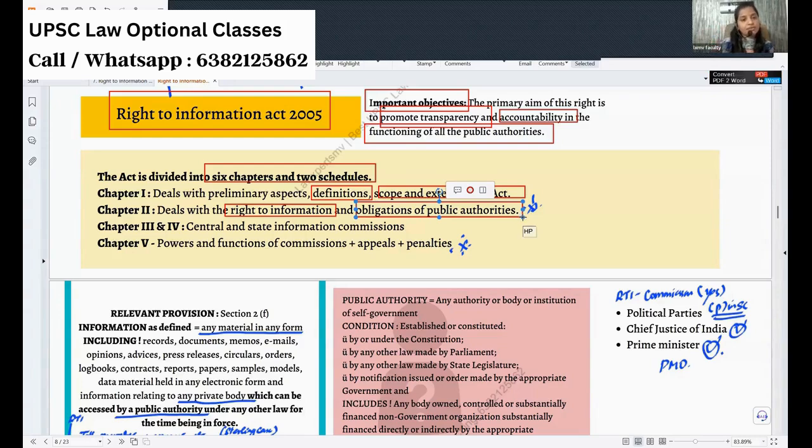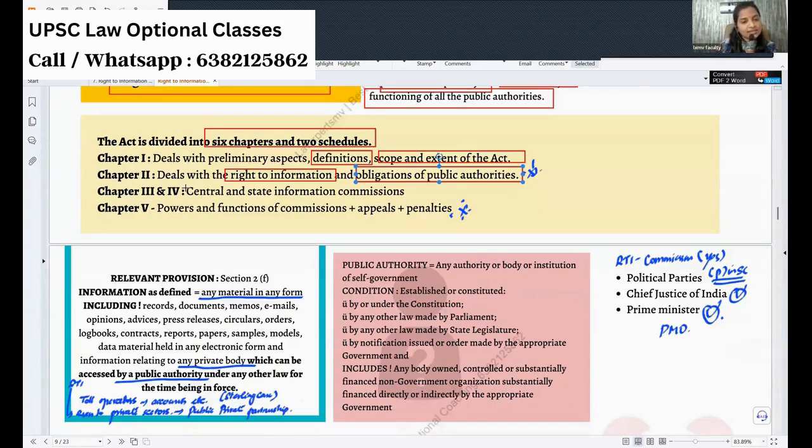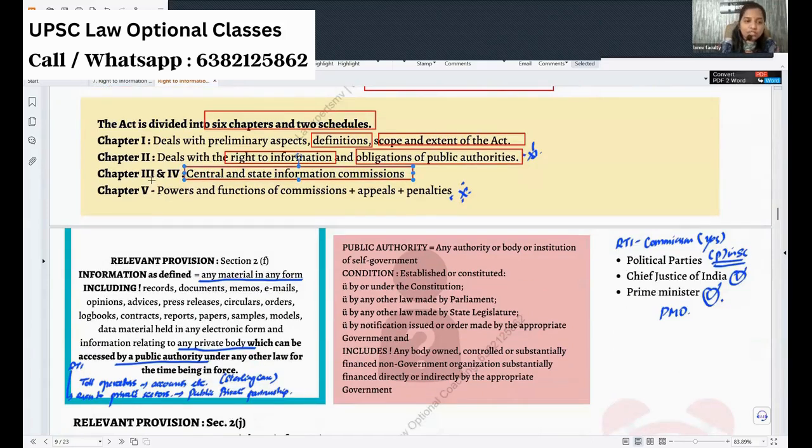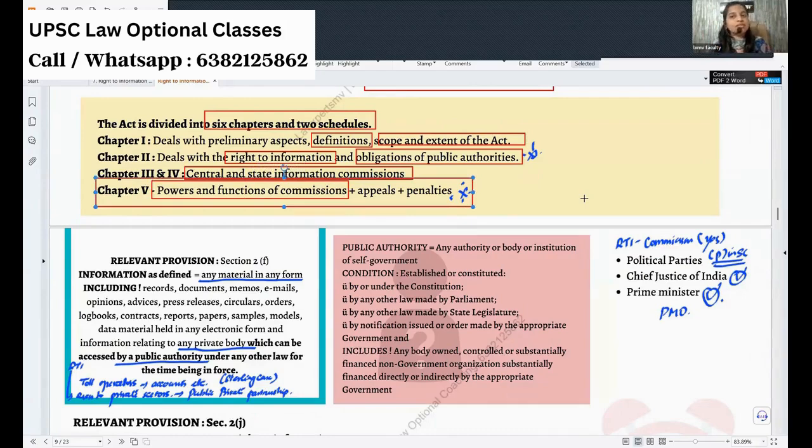Next, chapters 3 and 4 talk about state and central information commissions. And then chapter 5 talks about powers and functions of these commissions, appeals and penalties, which is again very, very important. So what is important? That's what we are going to cover here. No worries, after just 30 minutes, you will be able to answer most of the questions.